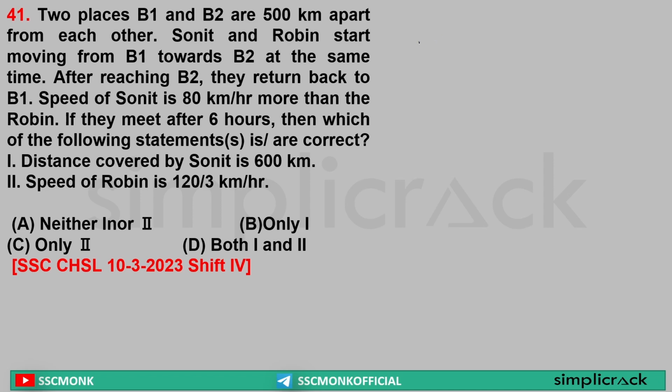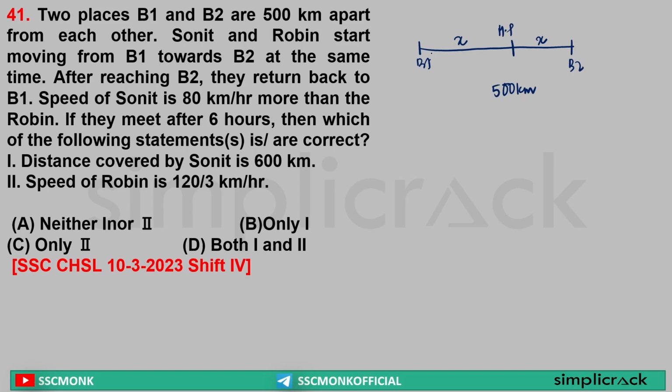Correct. So let's say this was B1. They go to B2 and they return back and they meet at some place. This is the meeting point, let's say. Clear? Now what is happening? So let's say the total distance, it is giving what? B1 and B2 is equal to 500 km. Now let's say they met when they go and come back at a distance of x. Yes or no? Yes.